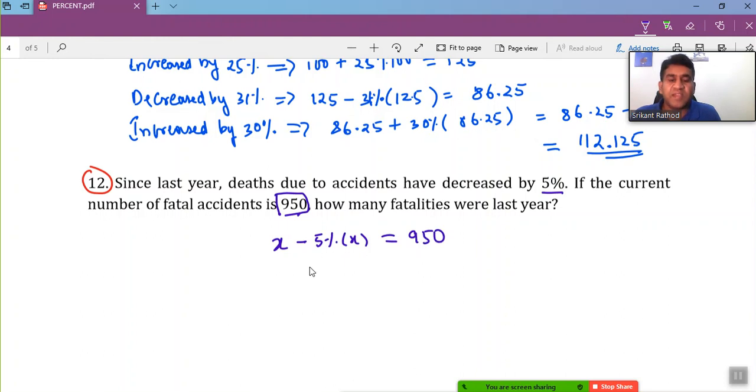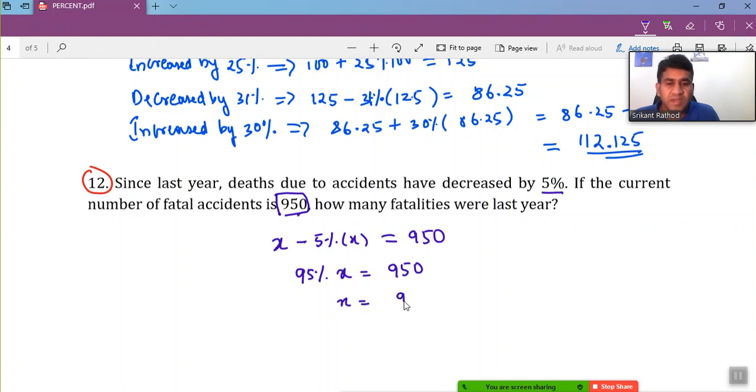Or I can simply say, decreased by 5% means 95% of the original value is equal to 950. In terms of percentage, 100 minus 5 is 95, so 95% of the original value is going to be 950. So we need to solve for X.